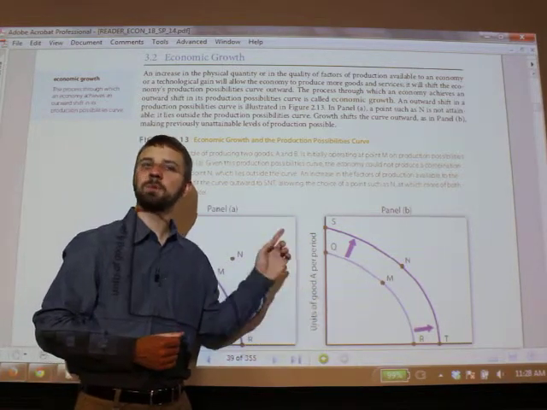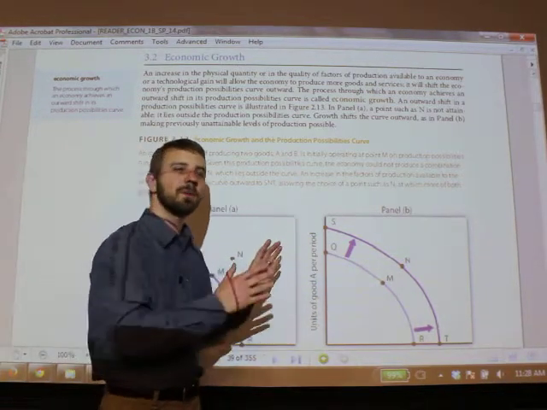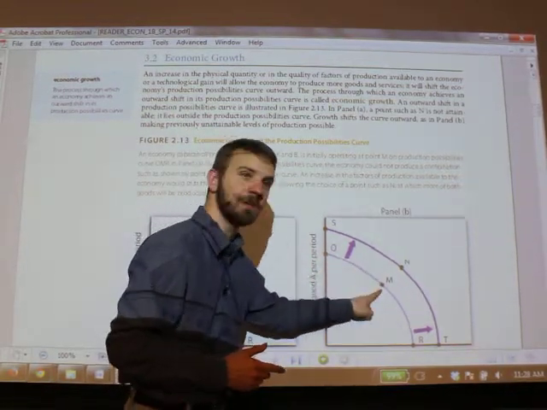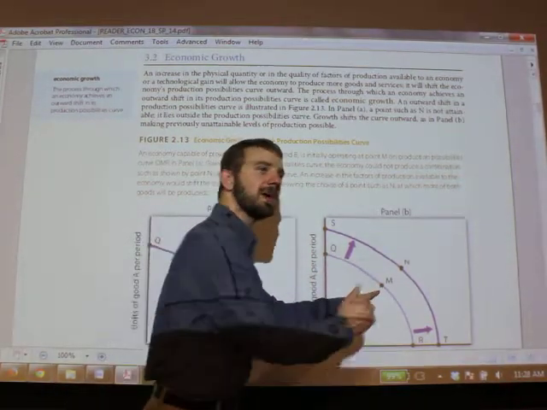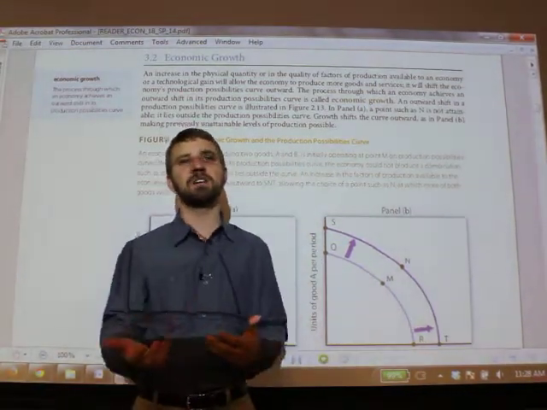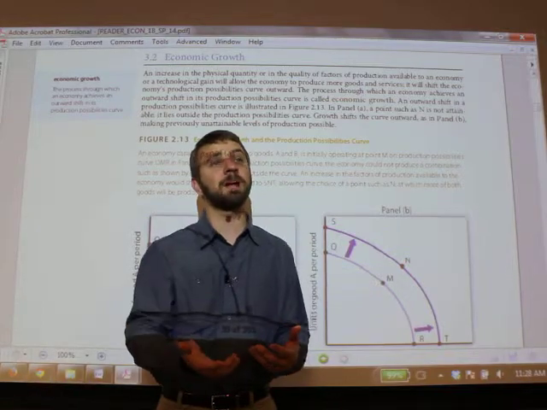So notice we talked about two different ways to use the PPC. One, we can look at movements along the PPC, but here we have a whole new curve shifting out. And this distinction between movement and shift is going to be important when we talk about the demand and supply model next week.